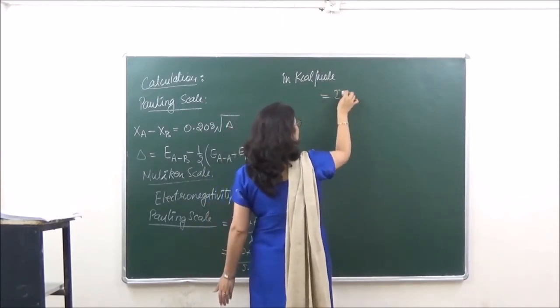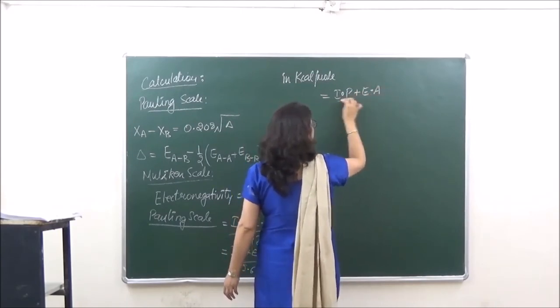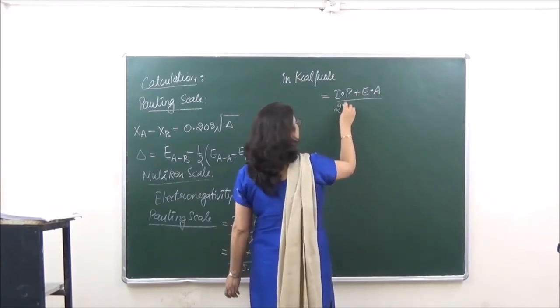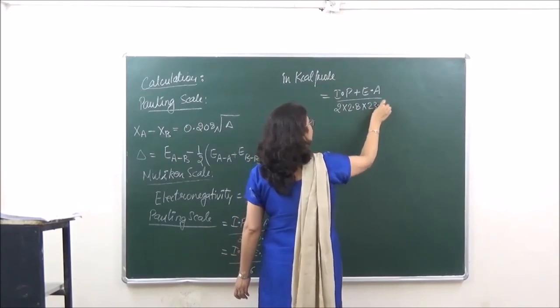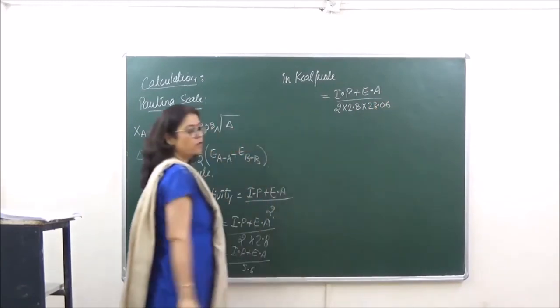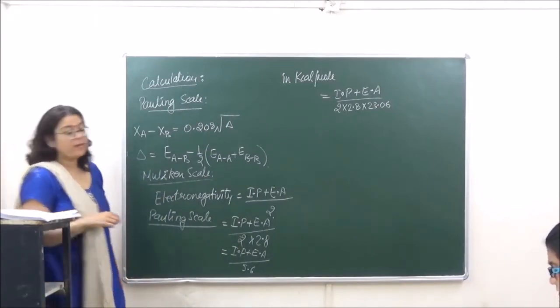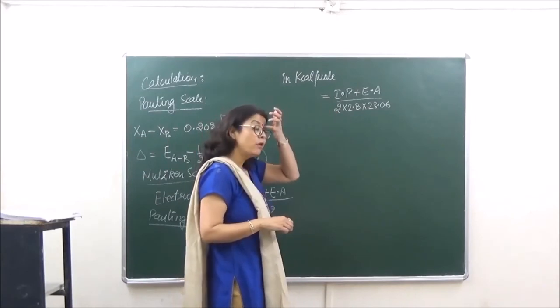So if we are calculating this in kilocalories per mole, then the electronegativity becomes IP plus electron affinity upon 2 into 2.8 into 23.06. This is the formula. And if we want to calculate in kilojoules, then we multiply 2 with 96.48.